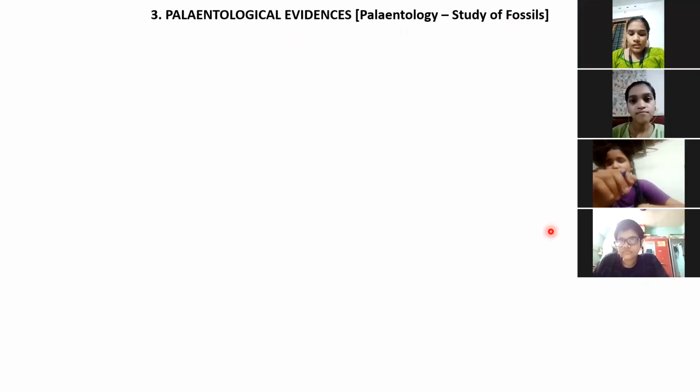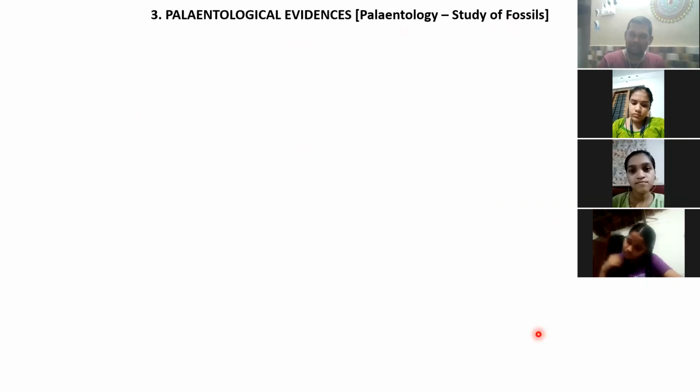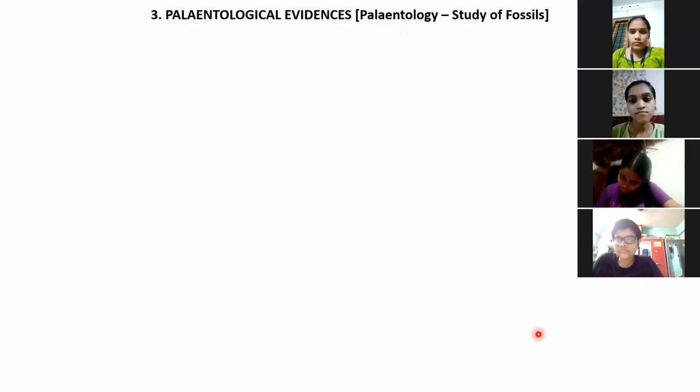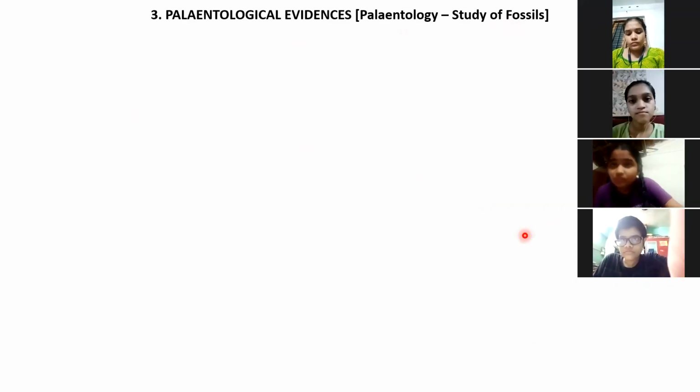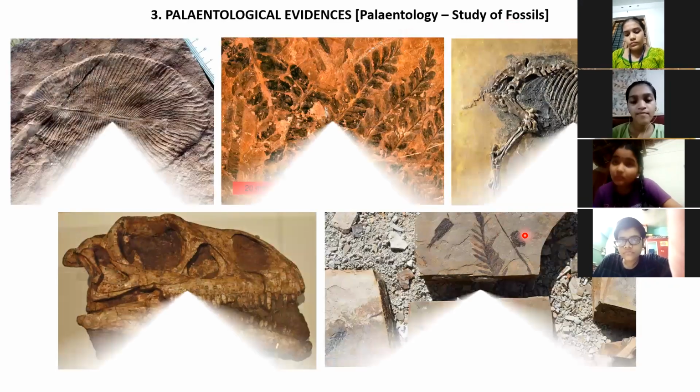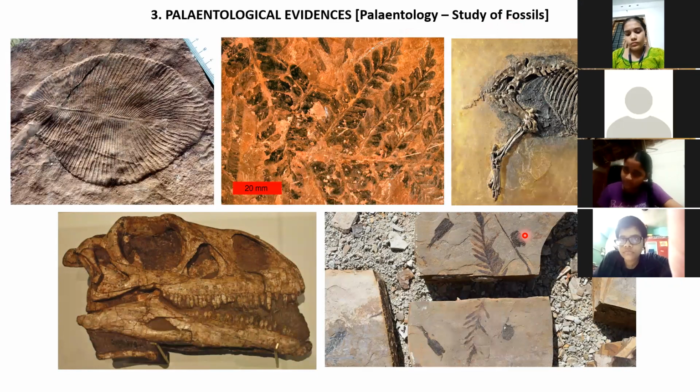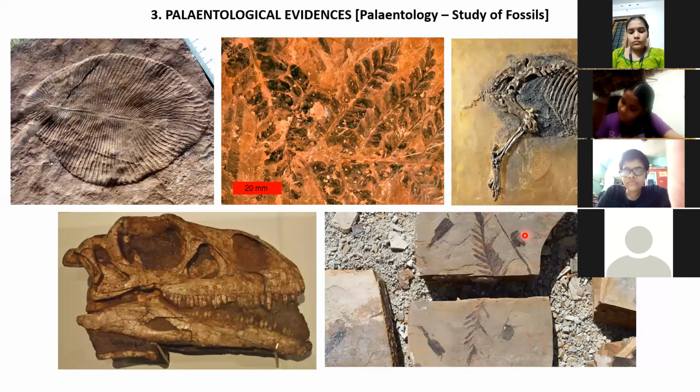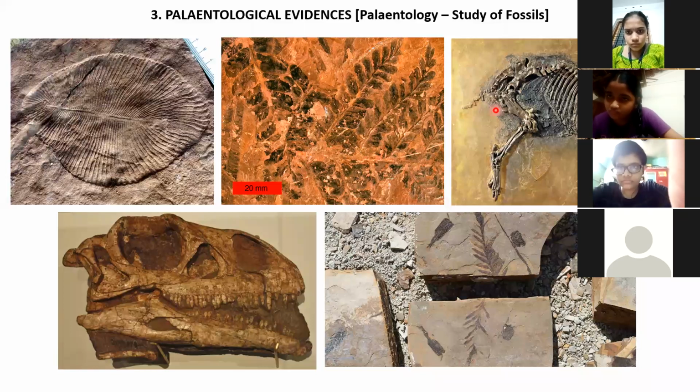Right? The remains of ancient plants and animals which we get today, and because of which we understand the structure of the plants and animals that were found earlier. That is called fossil. So you can have lot of different types of fossil plants and animals. Correct? Sometimes the scales, the bones, the impressions of the leaves, right? The remnants of their eggs and all. So many different ways in which we get plant and animal fossils.